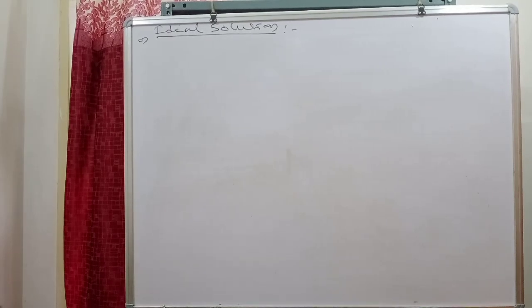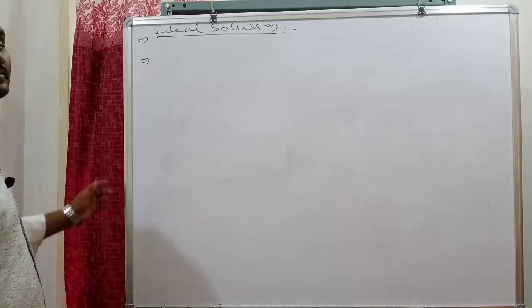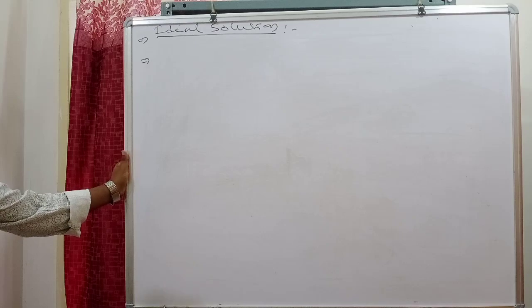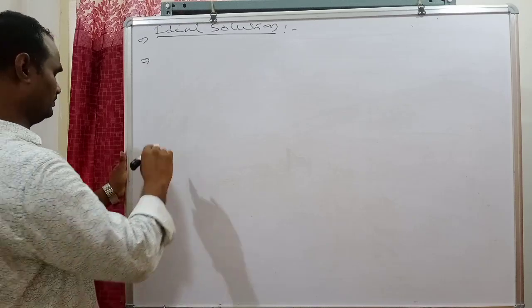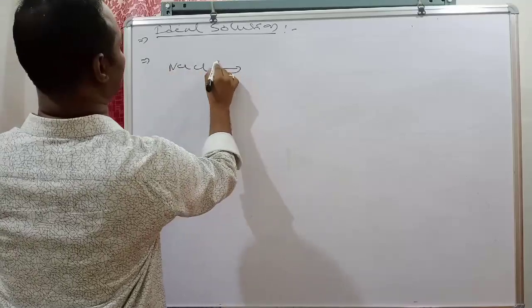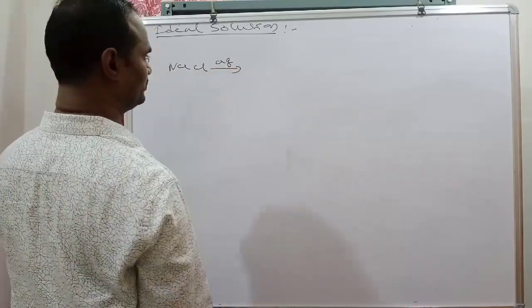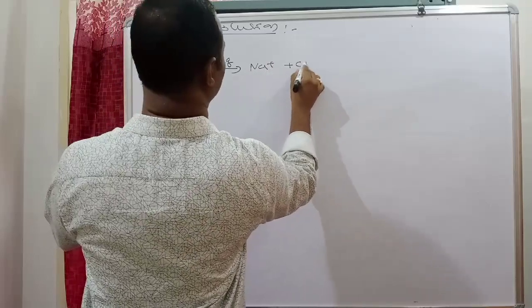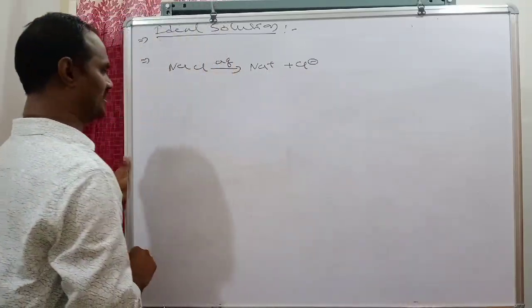Next condition to form an ideal solution: solute molecules should neither dissociate nor associate. Carefully see. Suppose NaCl is dissolved in water. It dissociates into Na+ and Cl- ions.